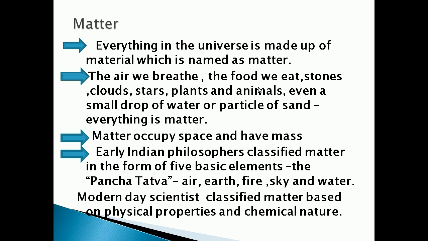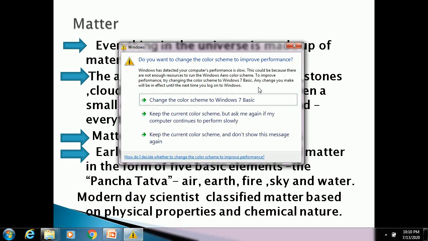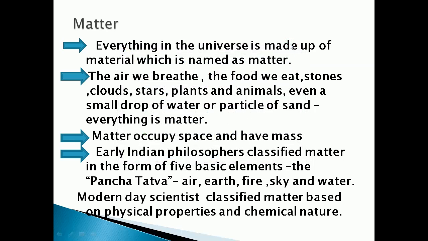Now, modern day scientists classify matter based on its physical properties and chemical nature. Understood, children? So in this chapter, we shall learn about matter based on its physical properties, the physical nature of matter.